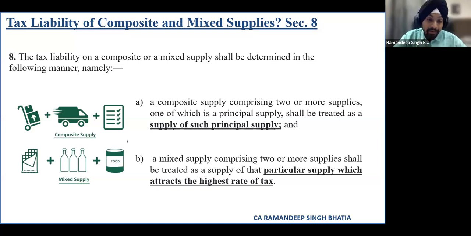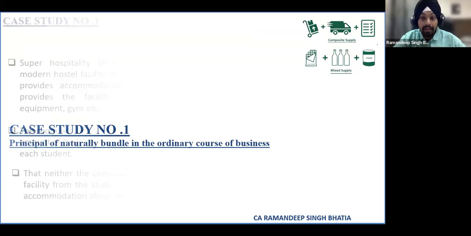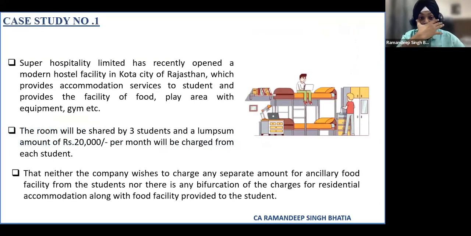Now, with this background and guidelines which we have studied, let us come to different case studies to discuss the various principles which we have just now seen. The first case relates to a hostel where a particular entity has established a hostel facility in Kota city of Rajasthan, where they are providing accommodation services to students.